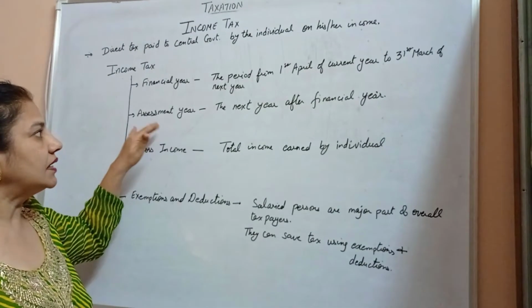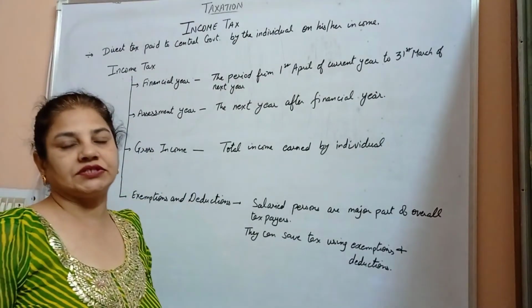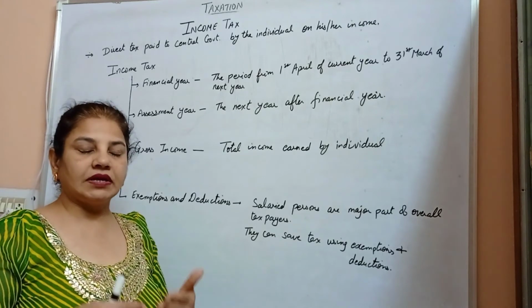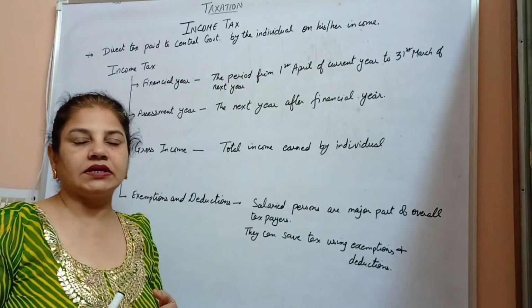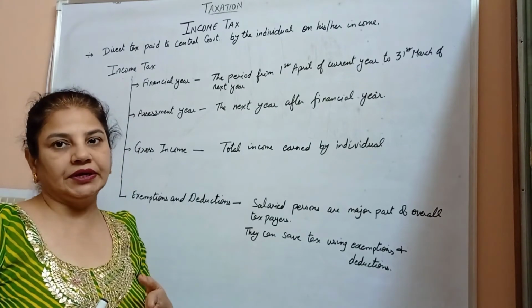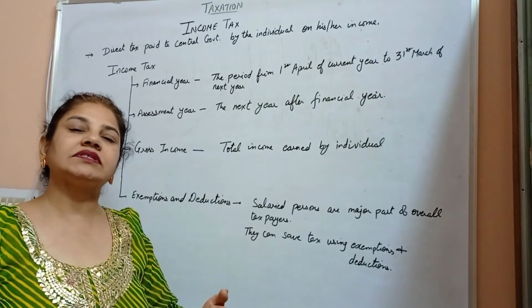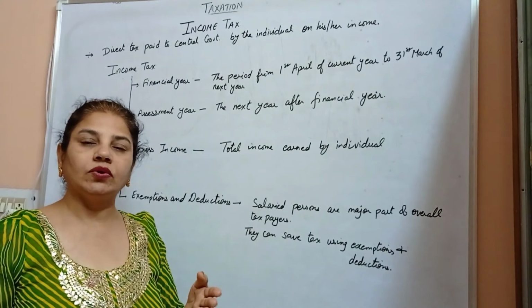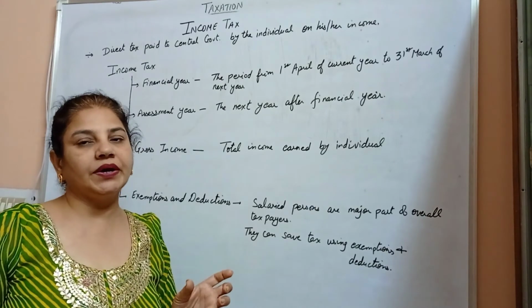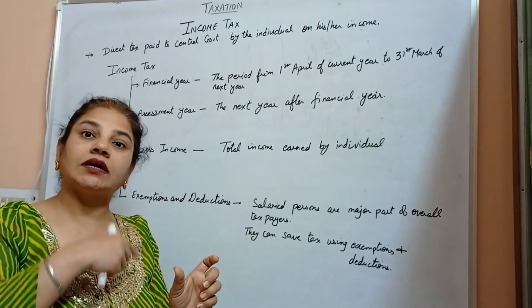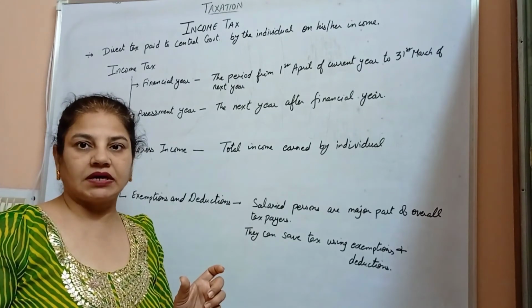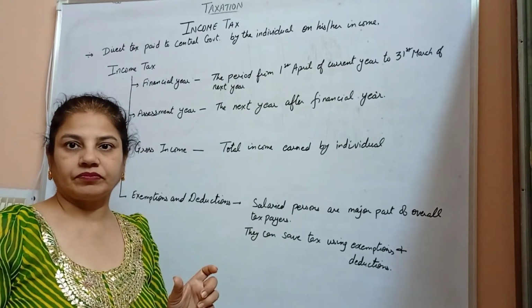Assessment year. Assessment year is after the financial year. For example, from 1st April 2021 till 31st March 2022 is the financial year 2021-2022, and the assessment year will start after 31st March 2022.